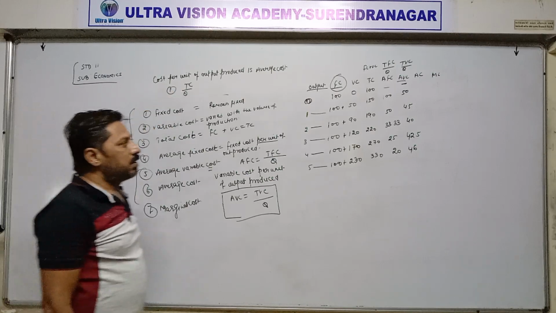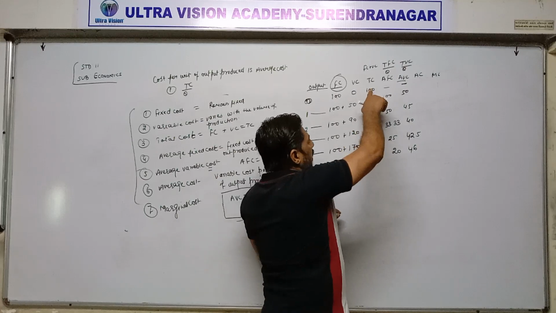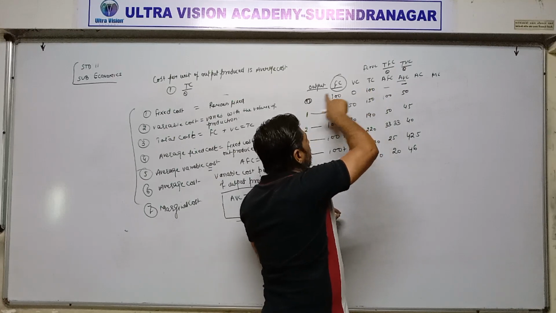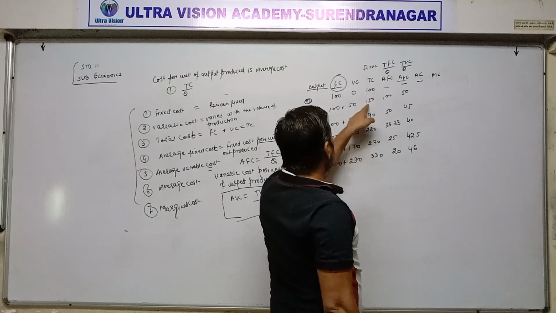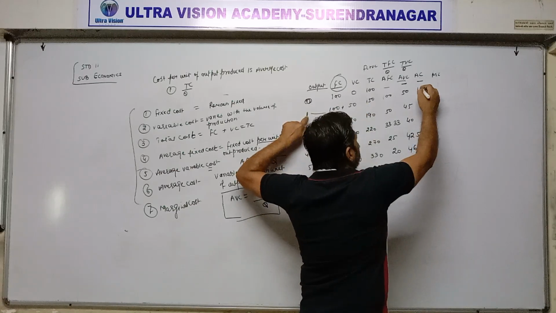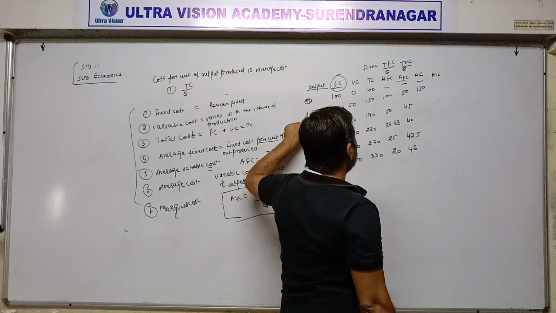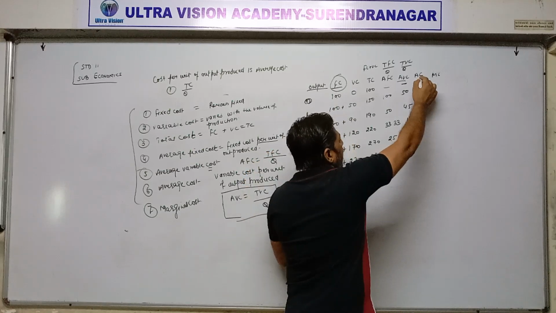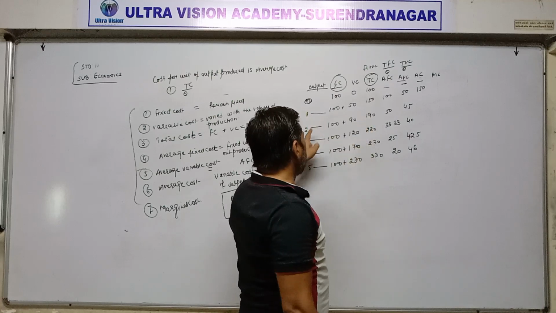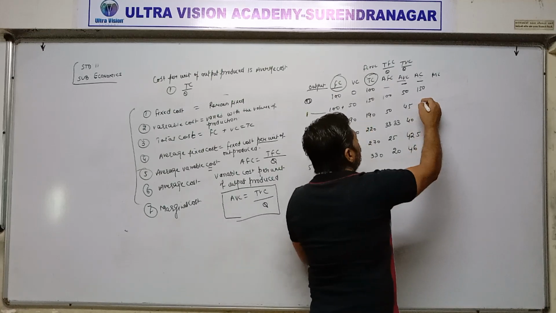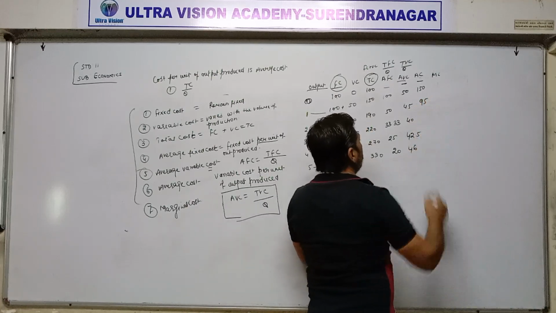Here total cost is 100, 100 divided by 0, it becomes 0. Then 150 divided by 1, it remains same 150. Means average cost we are calculating on the basis of total cost. 190 divided by 2, 95.